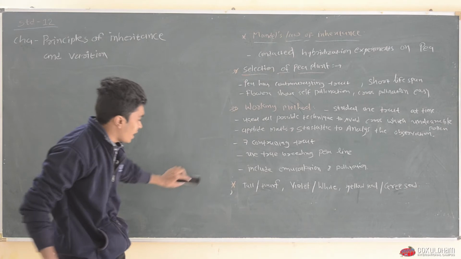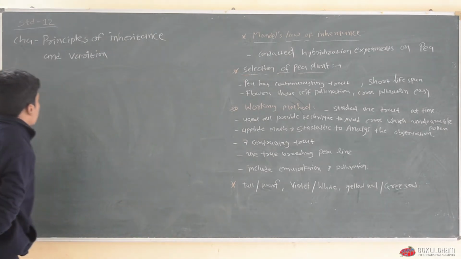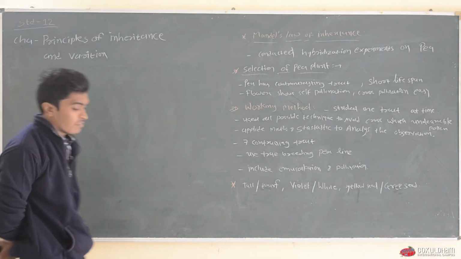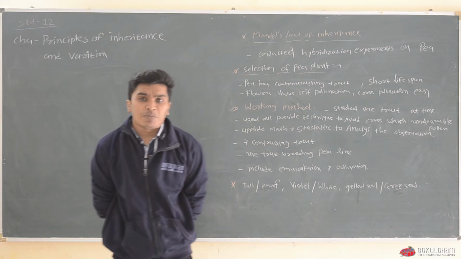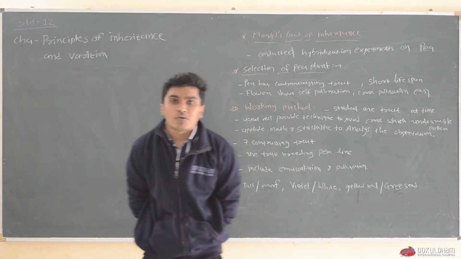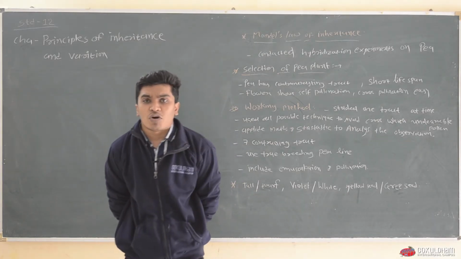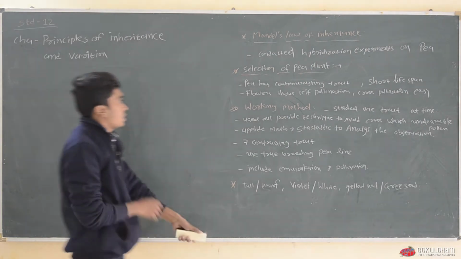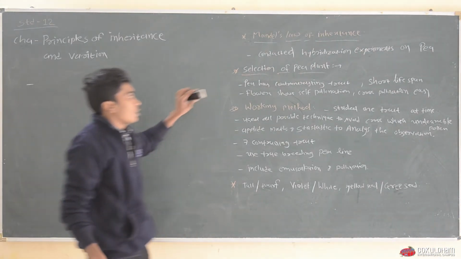He conducted his experiments on pea plant. Now the question arises: why did he select a pea plant as experimental material? There are many plants in the world and also many organisms, but why did he conduct his experiment only on the pea plant? So let us see why he selected the pea plant.